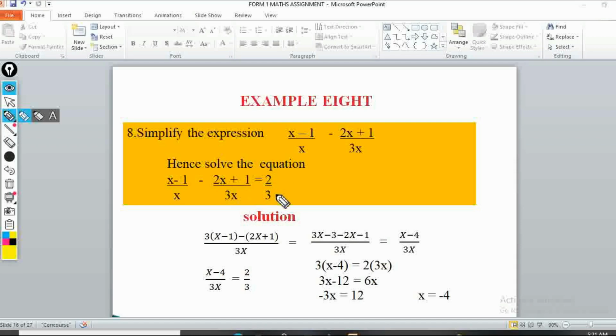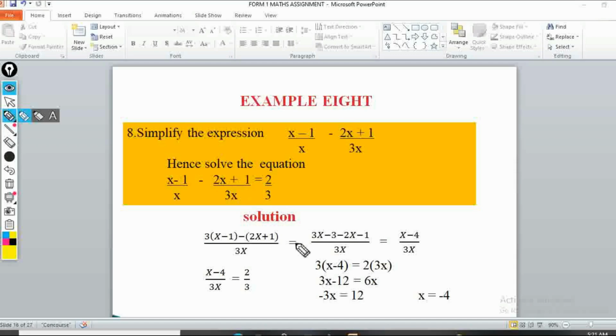So I want us to solve this. First of all, we are supposed to simplify this first expression. So that's what we write first. x and 3x have an LCM of 3x. Then we ask ourselves, x goes into 3x how many times? x goes into 3x 3 times. So I'll have 3 times the whole of what is on the numerator, 3 into bracket x minus 1, then minus, 3x goes here 1, so 1 times the whole of this, which is 2x plus 1. Everything divided by 3x.